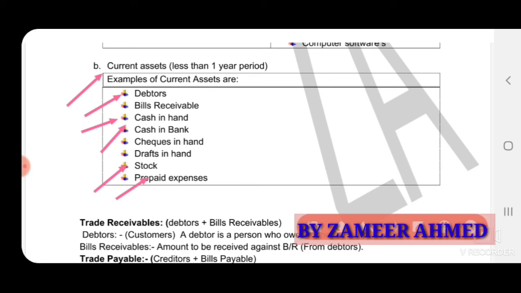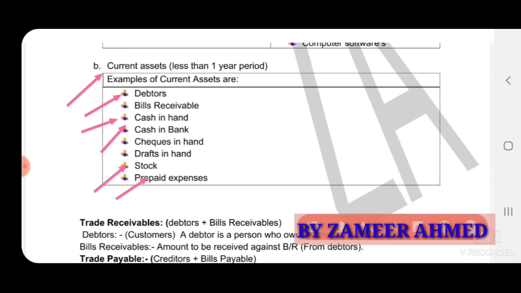They have paid insurance in advance for the full year, so we can treat it as current assets. So, it's clear that the assets are tangible assets, intangible assets and current assets.